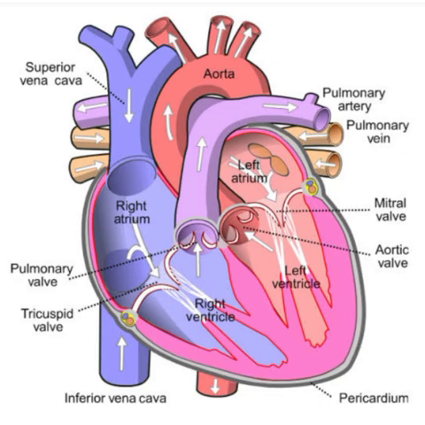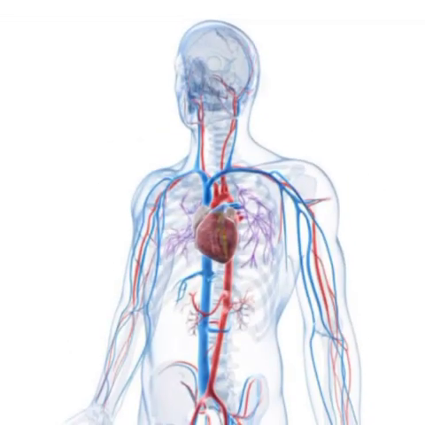The arteries normally carry oxygenated blood from the heart, but one artery, the pulmonary artery, carries deoxygenated blood from the heart to the lungs.